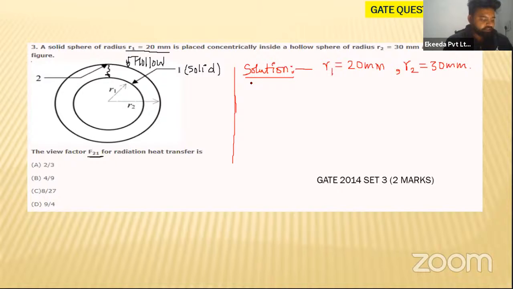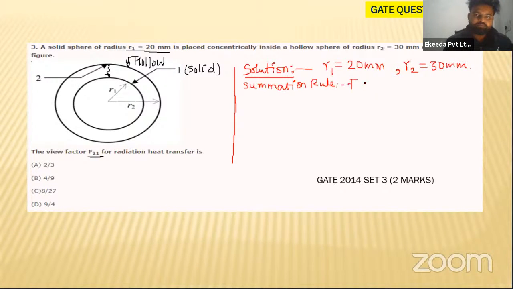So let us use the summation rule. Let us use the summation rule, beta. You can use the summation rule. So what is the summation rule? So this is equal to how much?